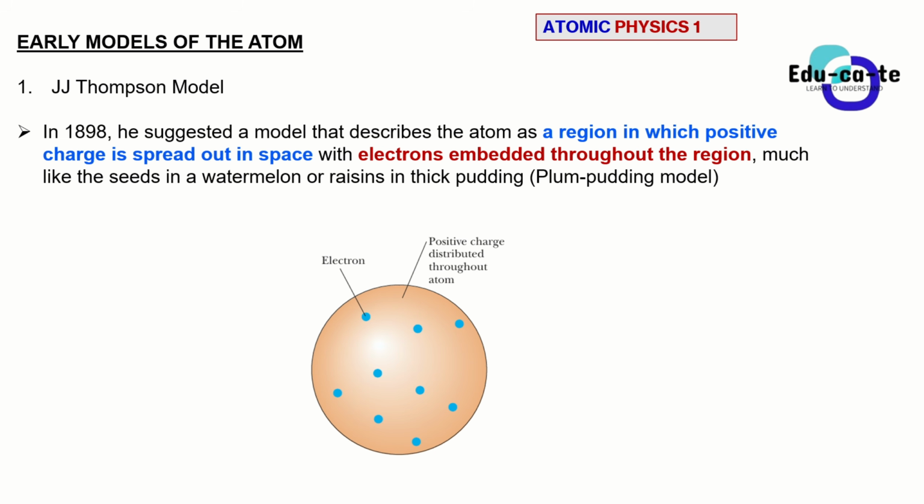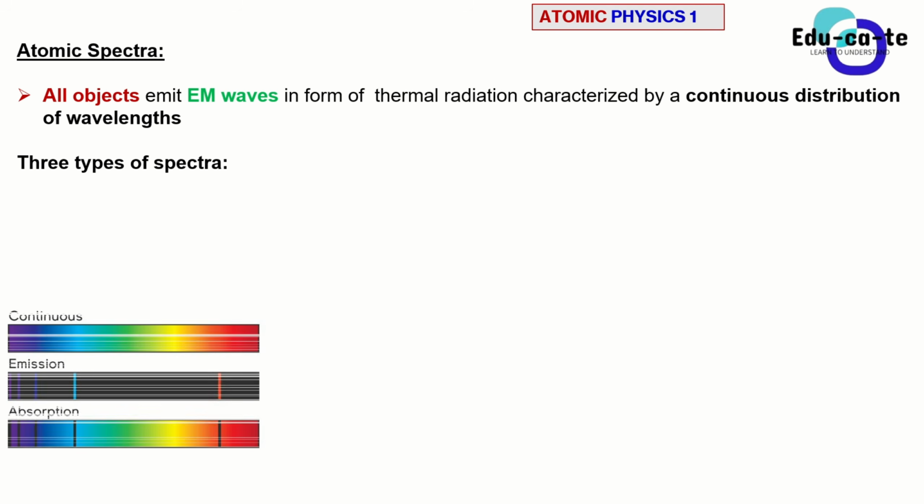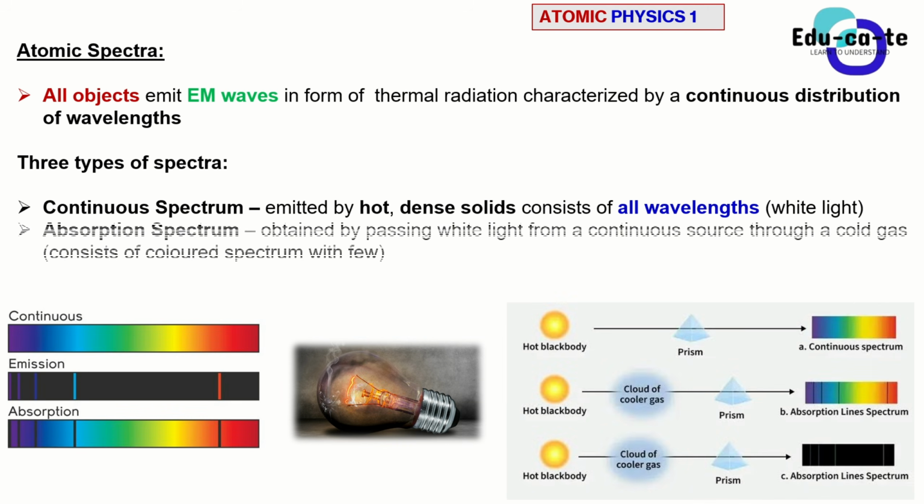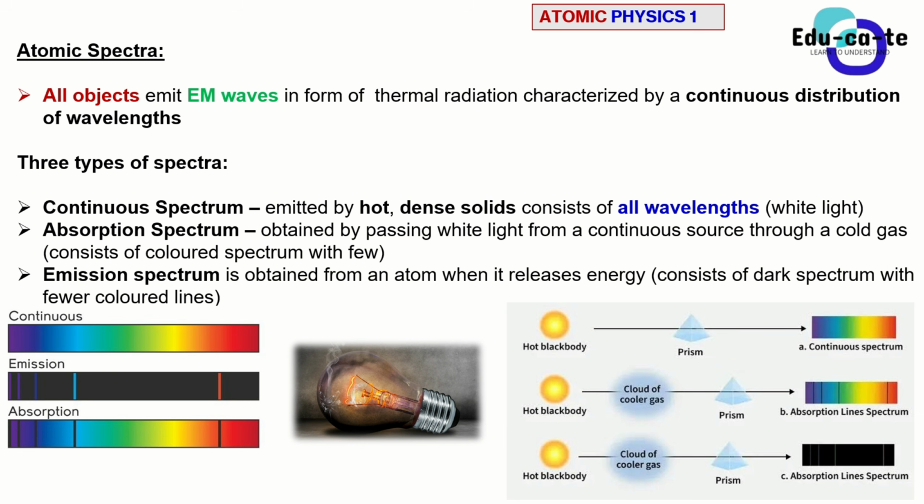Okay, so first of all, what actually sparked scientists to find out more about the atom? Basically, scientists wanted a clear explanation of why atomic spectra exist, because in our previous video, remember I explained that we have three types of spectrum: continuous spectrum, absorption spectrum, and emission spectrum. All of these were observed using Isaac Newton's prism, and scientists were really confused. Why is light being absorbed and why is light being emitted as well?